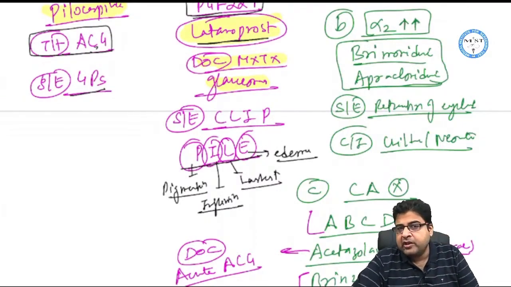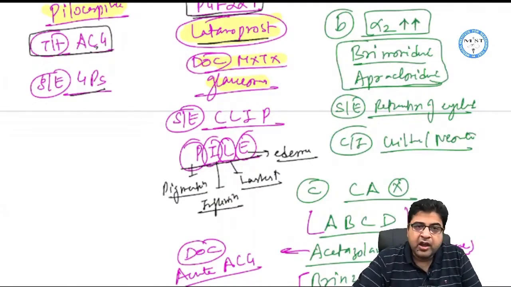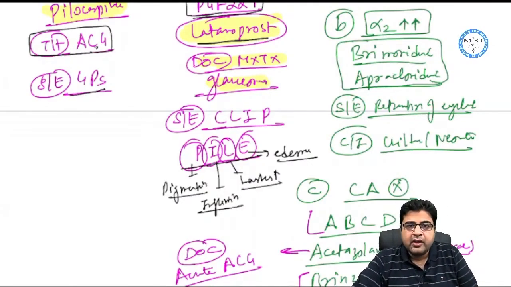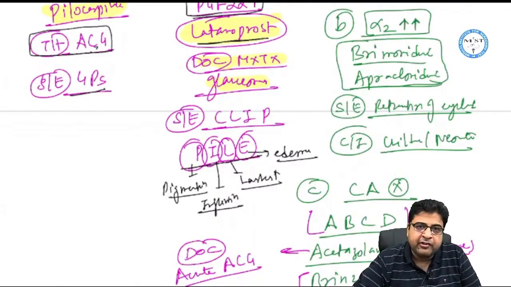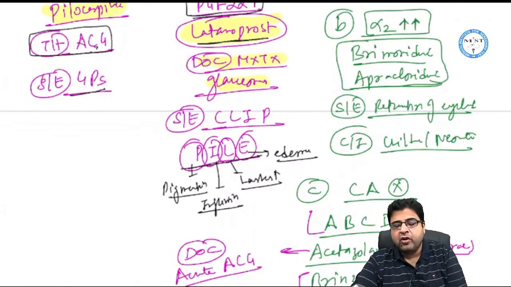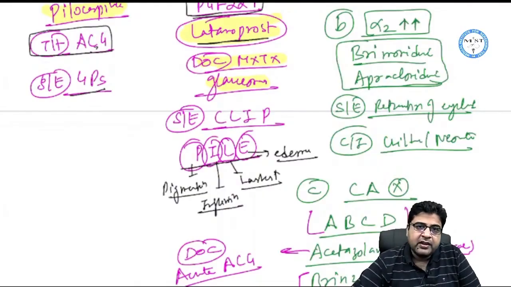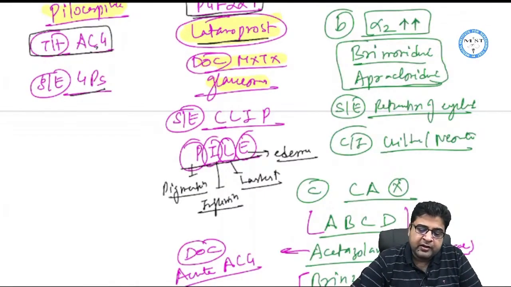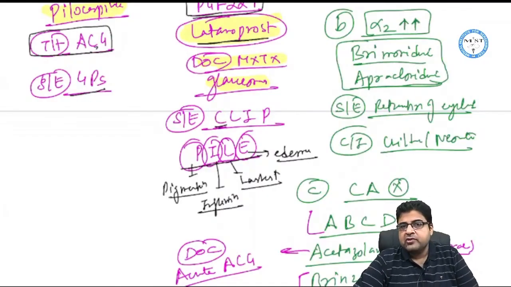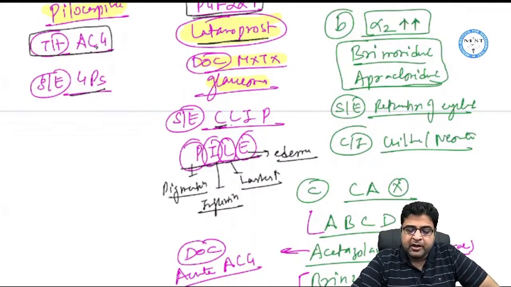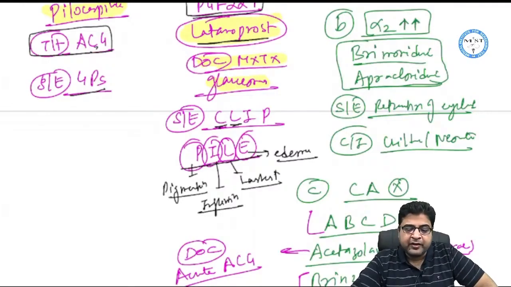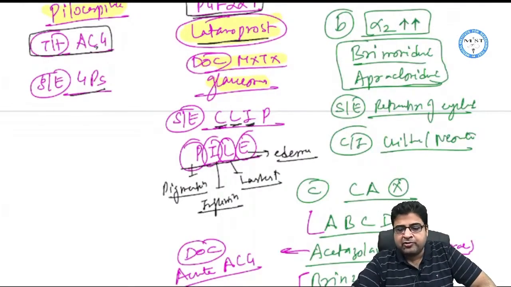So in PILE, P stands for pigmentation, I for inflammation, L for lengthening of eyelashes, E for edema. One more mnemonic is CLIP, where instead of E for edema we remember cystoid macular edema.